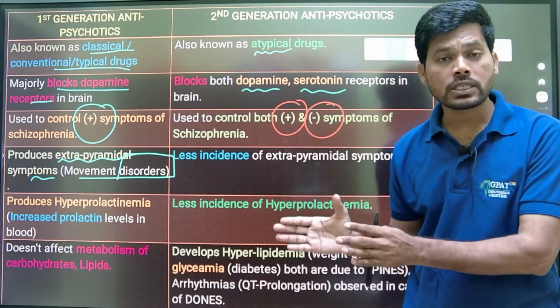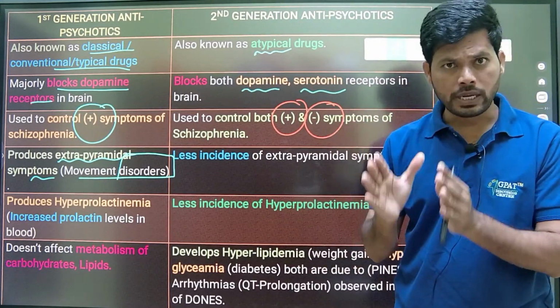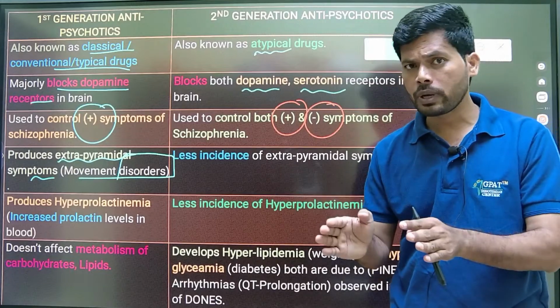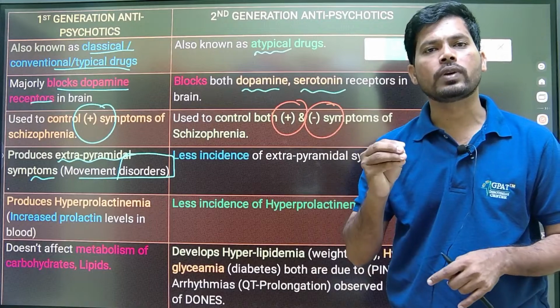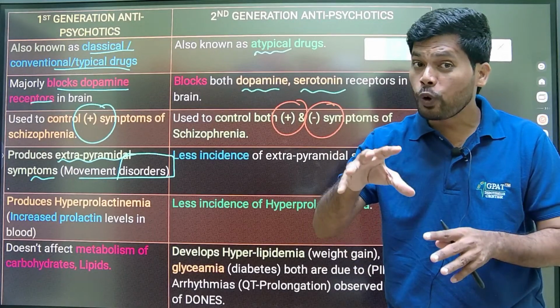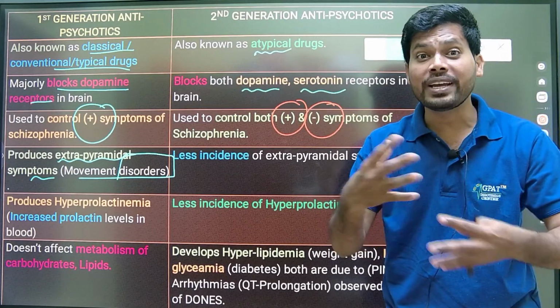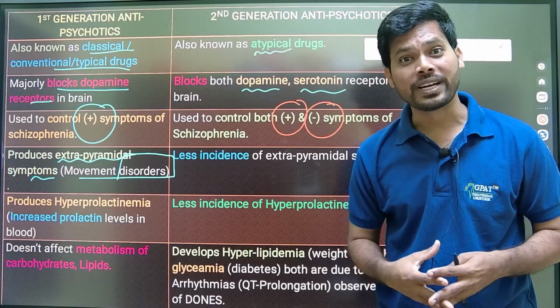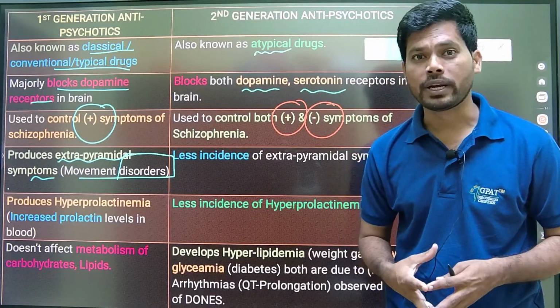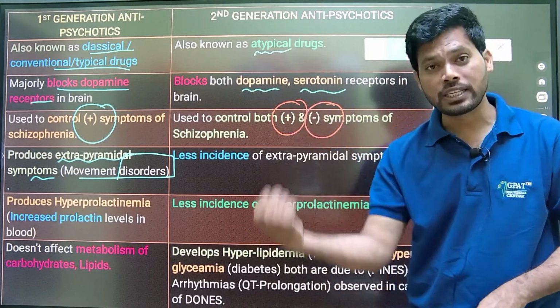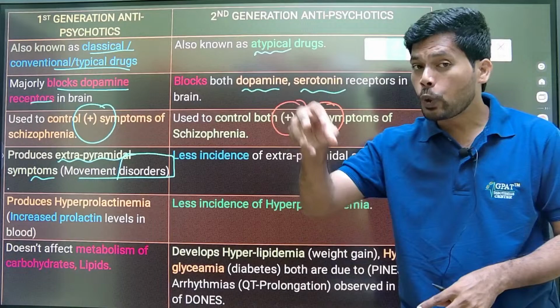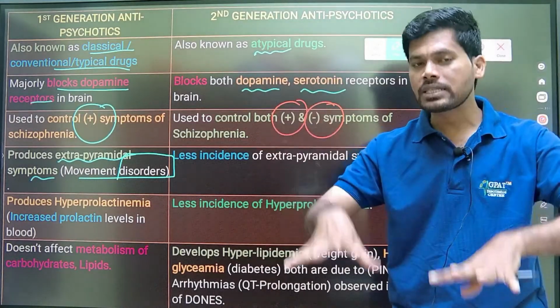Our first generation antipsychotics decrease the dopamine function in the mesolimbic pathway, and may also decrease dopamine function in the nigrostriatal pathway. Generally, the presence of dopamine in the nigrostriatal pathway regulates our body movements. But here our drugs decrease the dopamine function in this pathway, and decreasing dopamine in this pathway decreases the body movements.